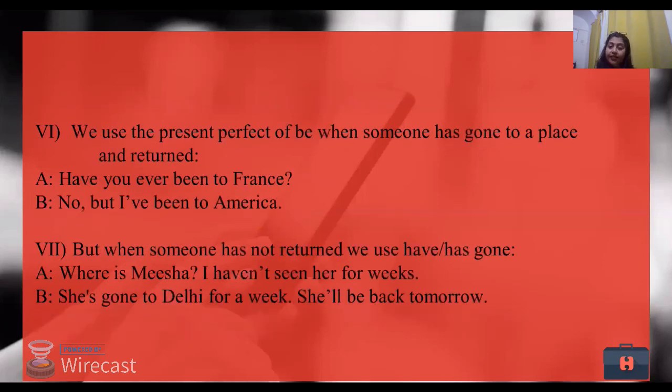To move ahead, the next use of present perfect tense is when someone has gone to a place and returned, right? Now, have you ever been to France? This is generally a question that people ask if you are off for a vacation or even if you are not in the office. So, have you ever been to the boss's cabin? Have you ever eaten food in this restaurant? These are general statements that we use while we are talking.